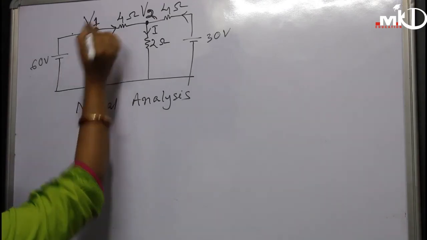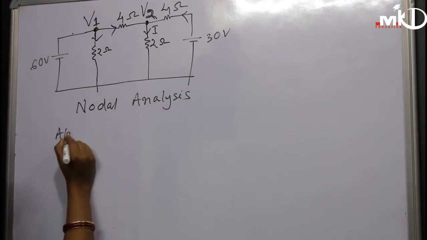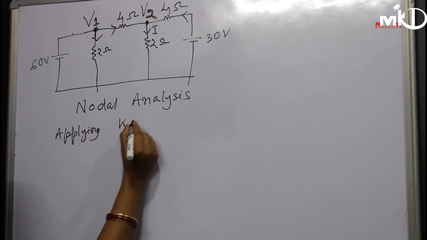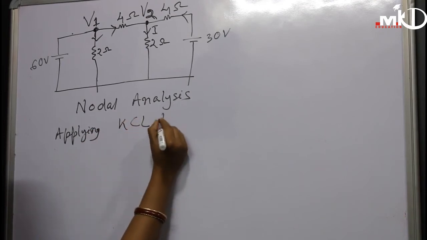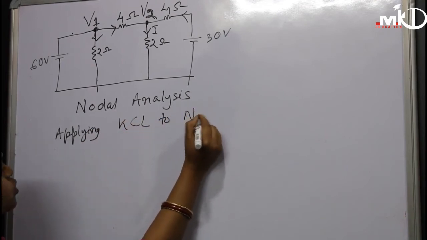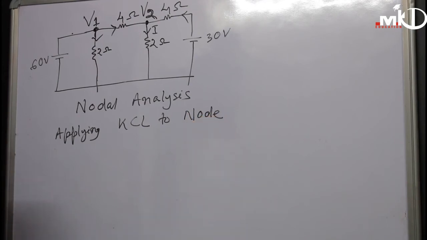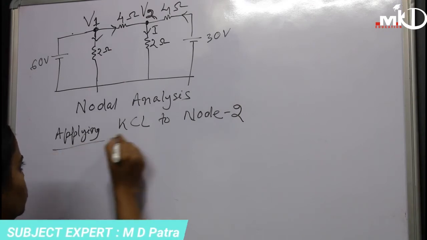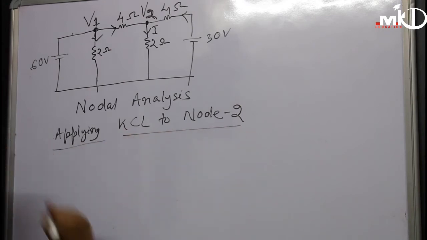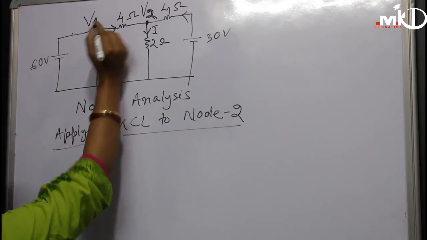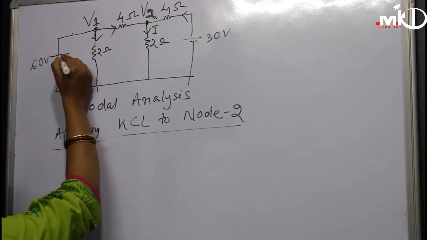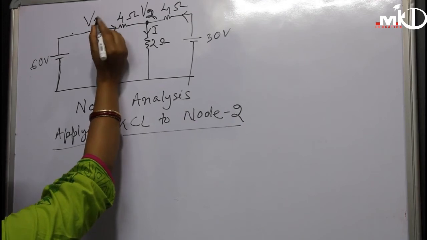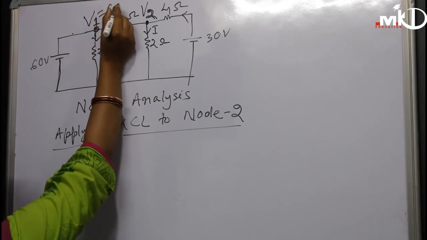Then now I can write down, applying KCL to node 2, directly to node 2, because in node 1 we can see this 60 volt source will appear here, means simply V1 is equal to 60 volt.